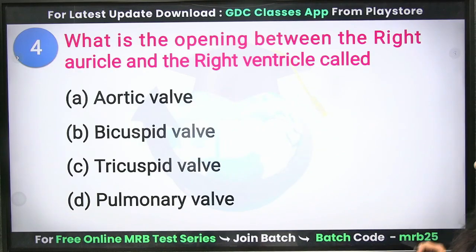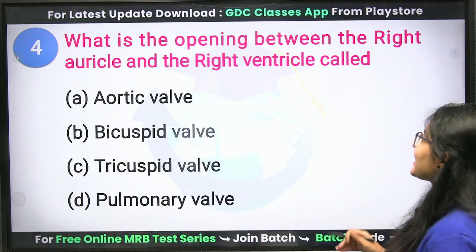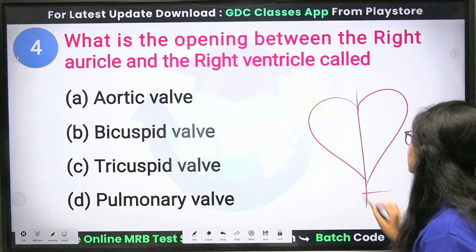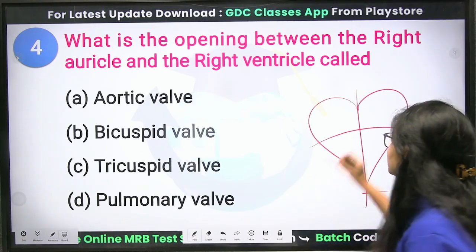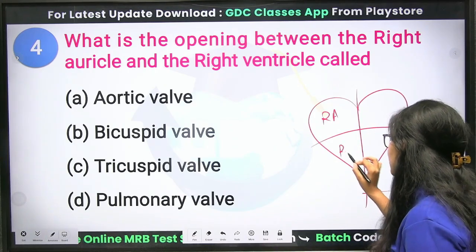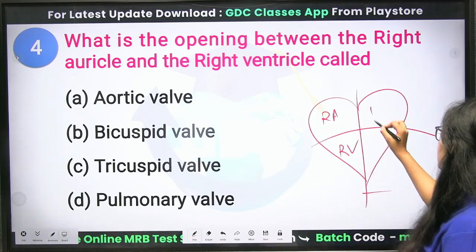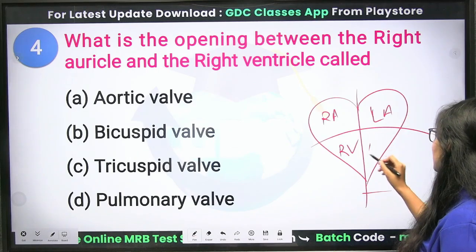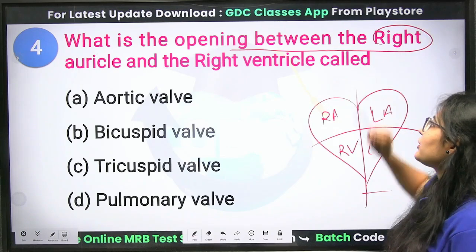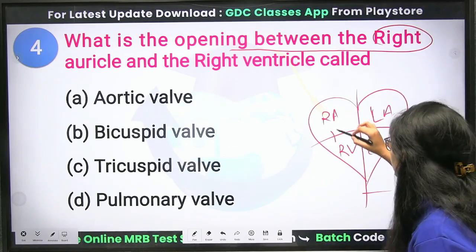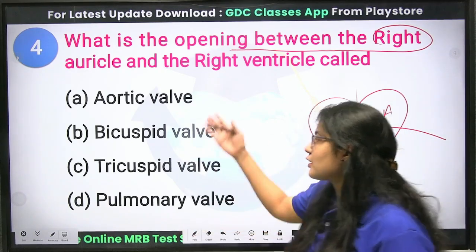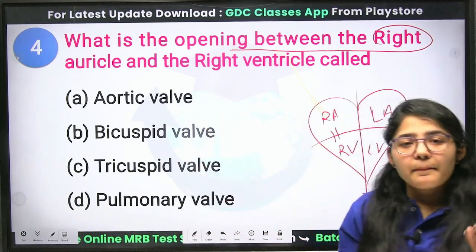Okay. Next question. What is the opening between the right auricle and the right ventricle called? See, this is your heart. These are the four chambers. This is the right auricle. This is the right ventricle. Left auricle. Left ventricle. So the question is about the opening between the right auricle and the right ventricle. It means this opening. This opening contains which of the following valves? That is aortic, bicuspid, tricuspid or pulmonary valve.